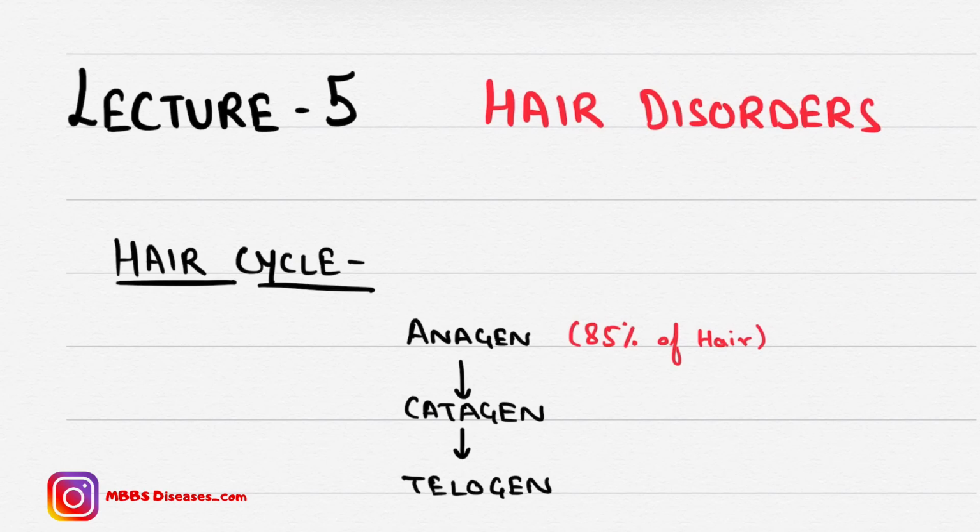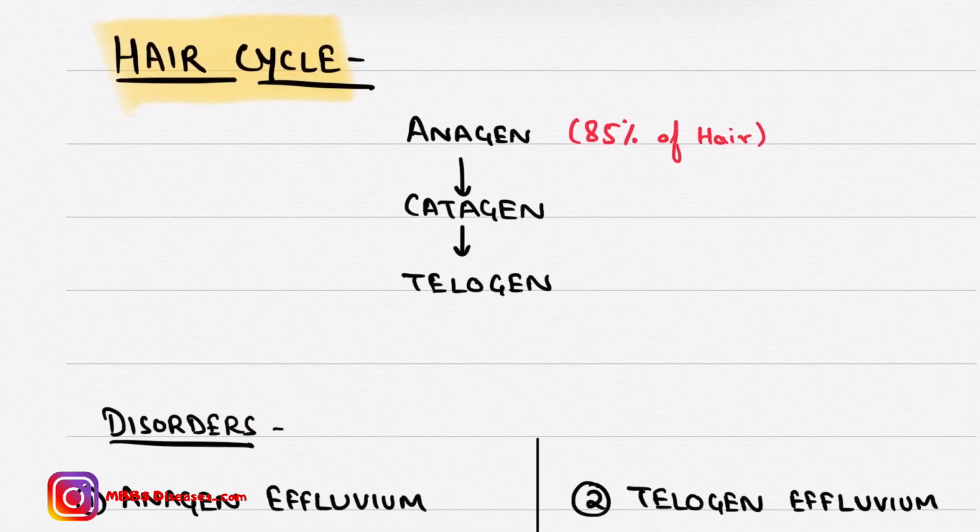So today's topic is hair disorders. Before going to the disorders, we should know about the hair cycle. We have 3 phases in the hair cycle: anagen phase, catagen phase, and telogen phase. You can remember it like ACT.